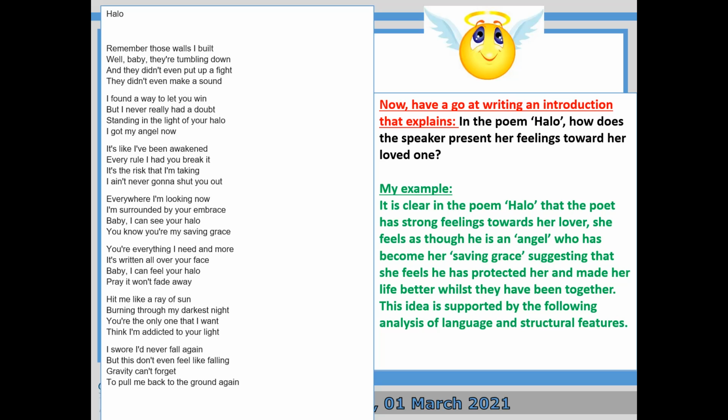It is clear in the poem Halo that the poet has strong feelings towards her lover. She feels as though he's an angel who's become her saving grace, and suggesting that she feels he's protected her and made her life better whilst they've been together. This idea is supported by the following analysis of language and structural features, so the bit that we're going to do next. Okay, that's it for today.